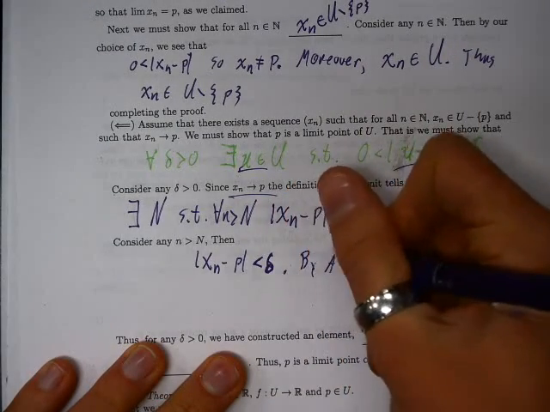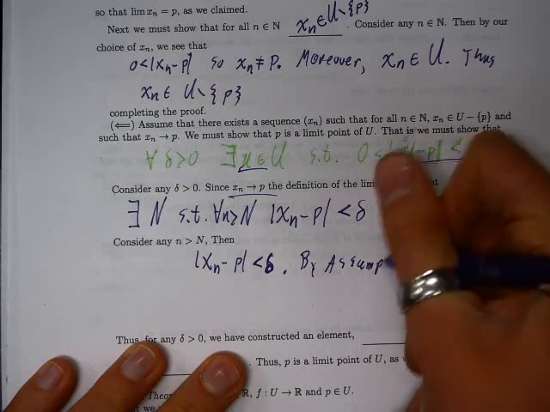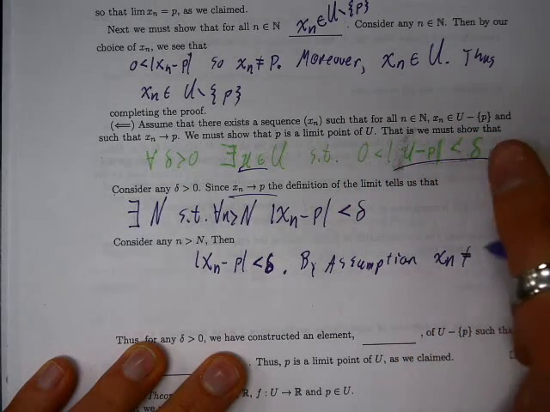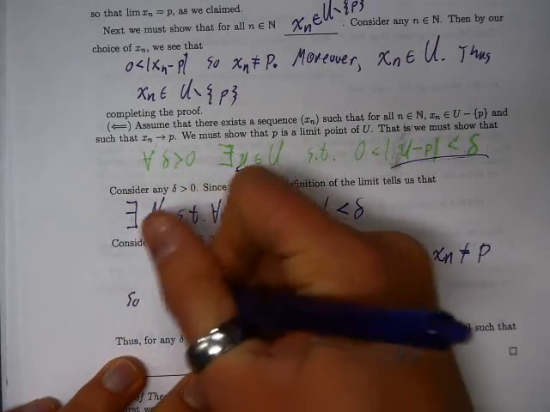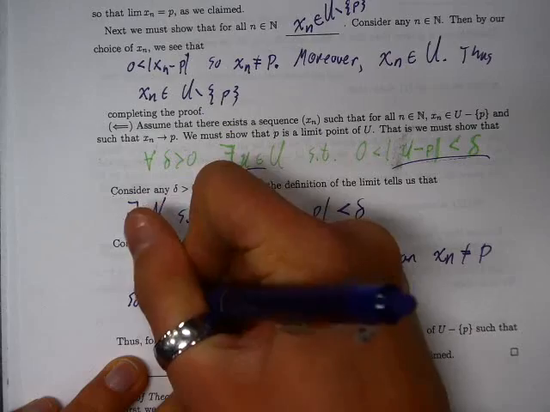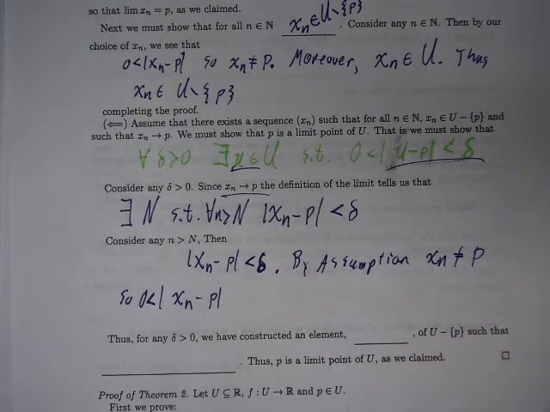So by assumption, xn is not equal to P. So the absolute value of xn minus P is bigger than 0, and I'll put the 0 as less than where I actually want it. What else do we know about this sequence?